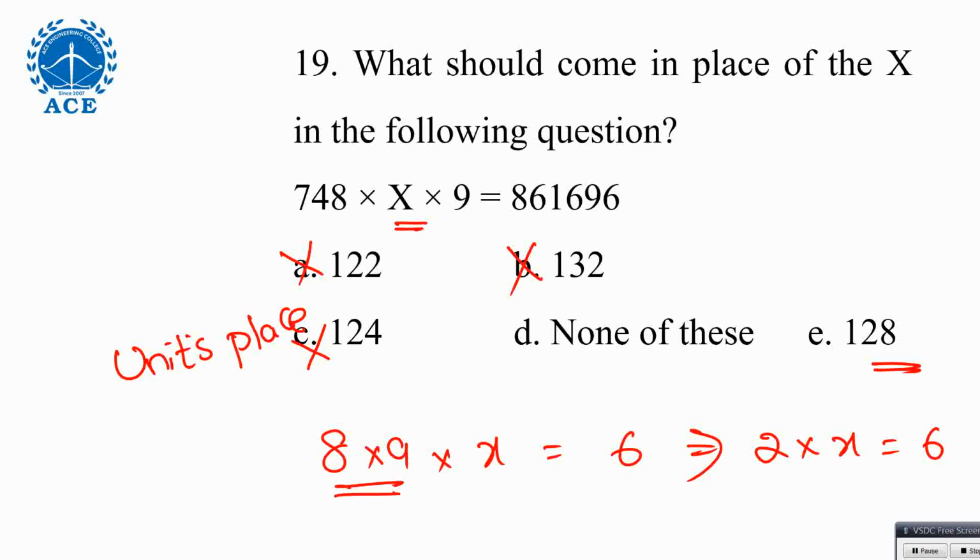In 748, the units place is 8. In 861696, the units place is 6. 9 anyhow, that's not a problem. So you want x such that the units place ends with 8. That is one method. Now listen, is 128 correct or not? Wait, there is one more method which will help you. I hope you understand this one. Now see, 748, sum of digits, please. What is the sum of digits of 748, which will confirm the answer? One second. A single digit, I want the single digit sum.